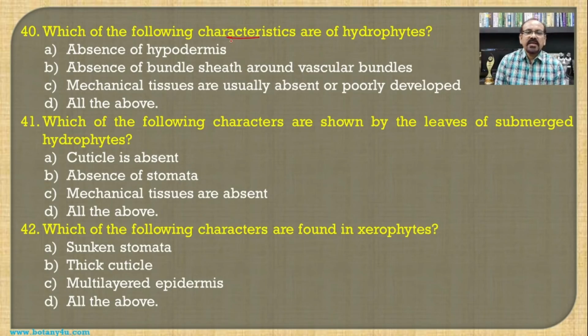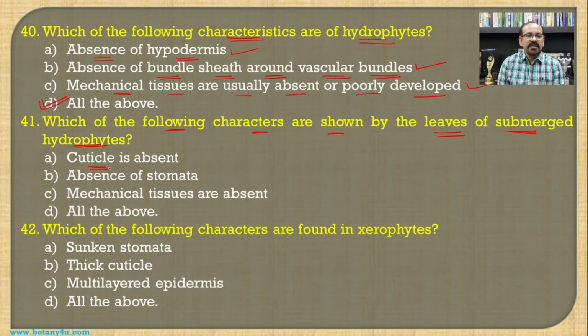Then which of the following characteristics are of hydrophytes? First one, that is the absence of hypodermis. This is the correct one. Then absence of bundle sheath around vascular bundles. Bundle sheath is also absent in the aquatic plants, and the mechanical tissues are usually absent or poorly developed, and this is also the correct one, and hence all the above becomes the answer for this question. Then which of the following characters are shown by the leaves of submerged hydrophytes?